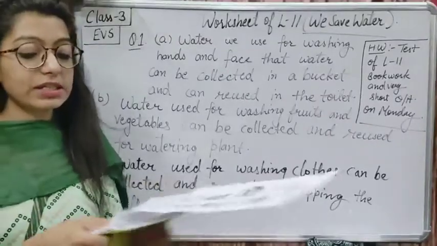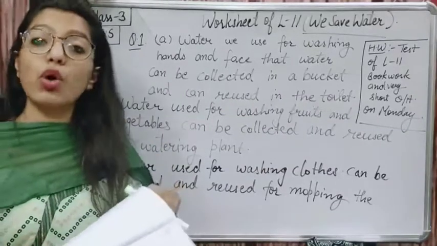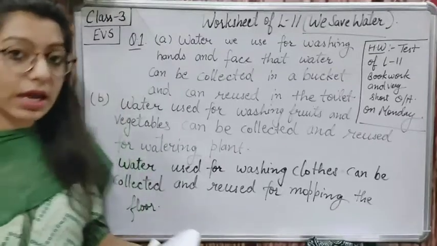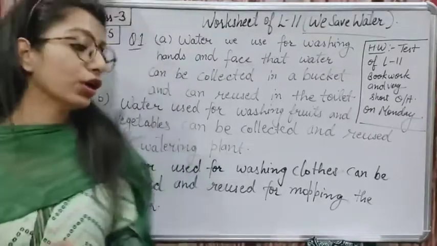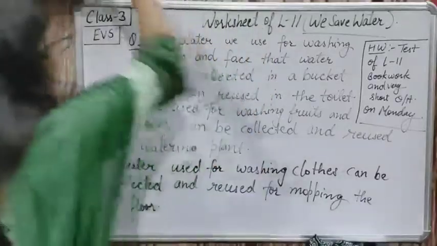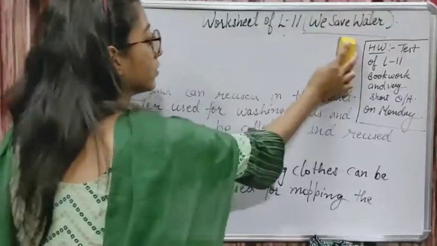Now the next question is given to us: tick the correct actions and cross the wrong ones. Correct actions we have to tick and the wrong ones we have to cross. So what will we be doing? Yeah, I am erasing this one. Question number first.